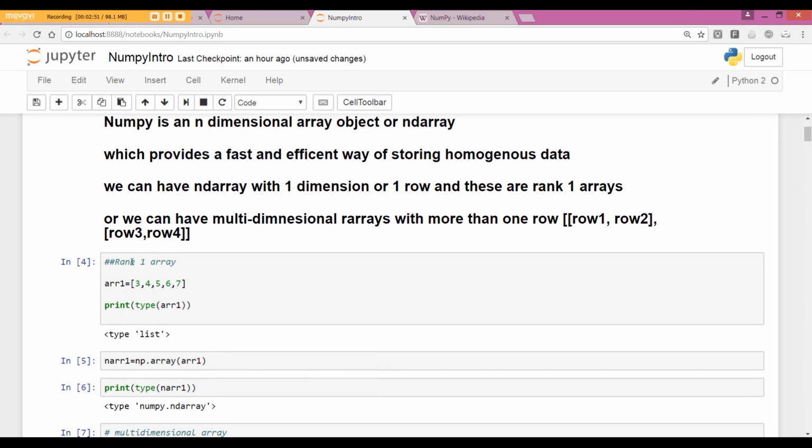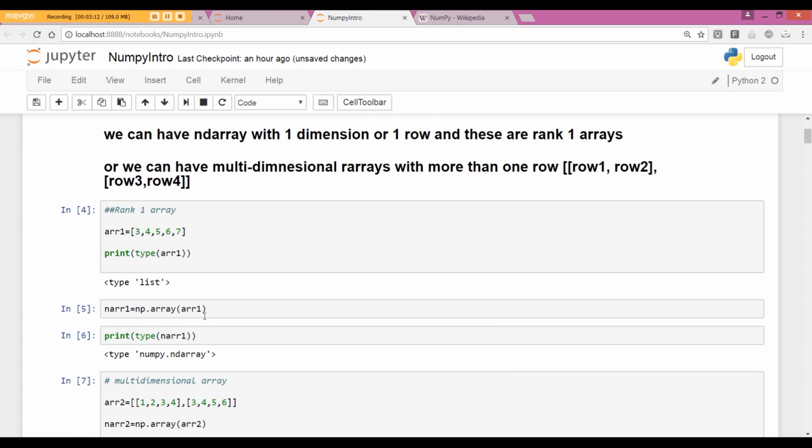And as you can see over here, when I put in a very simple array, it is of the type list. And this is because list is a very common Python data structure. It is useful for a lot of operations, but it is frankly not conducive for data science. So when I say np.array, it becomes a numpy.ndarray object. And it is these numpy.ndarray objects that we are going to work with throughout this section and see the different functions that we can implement on numpy.ndarray.